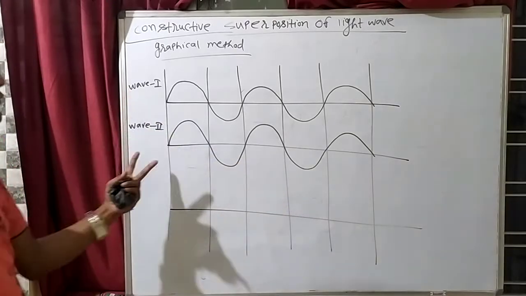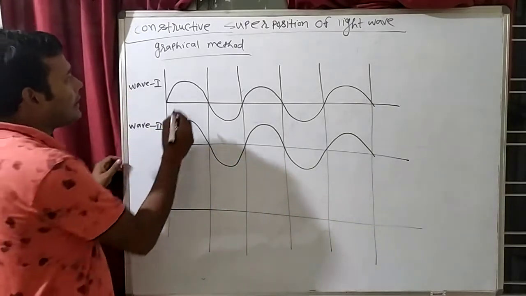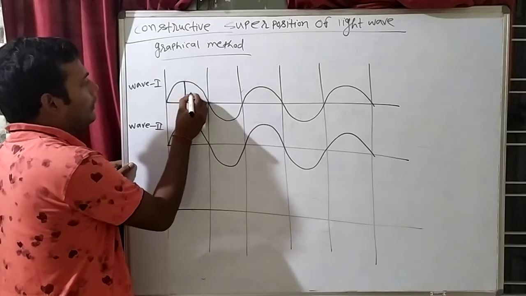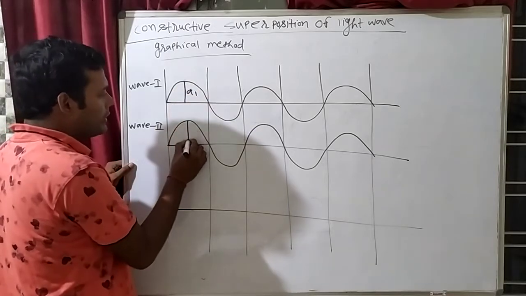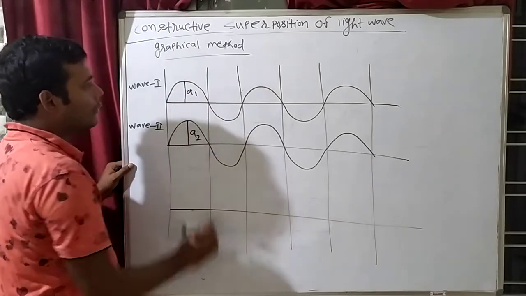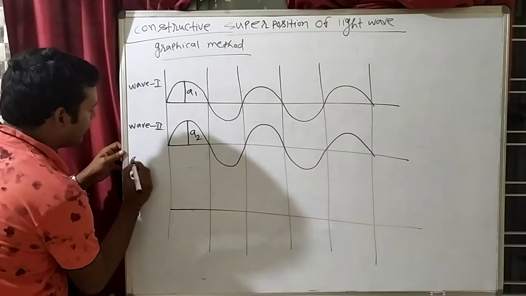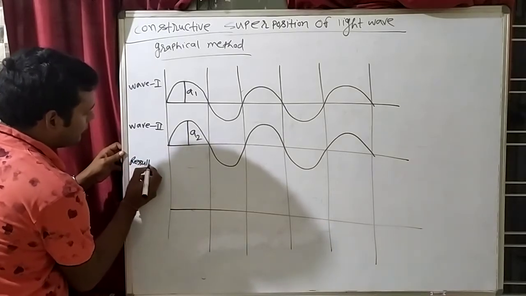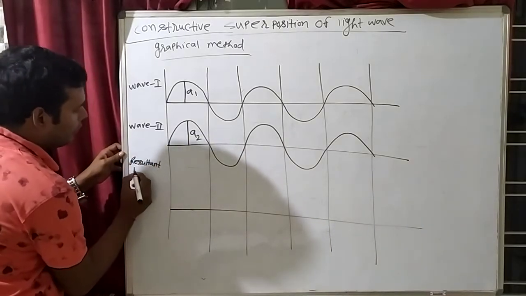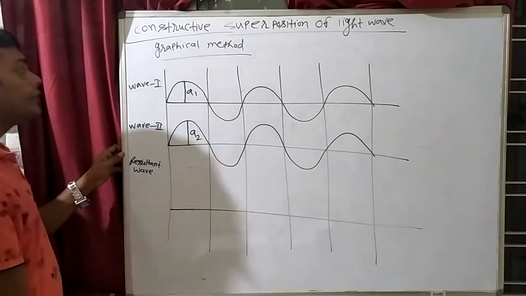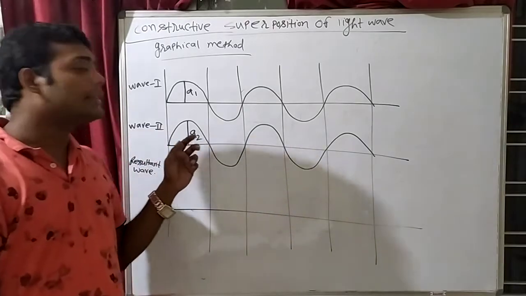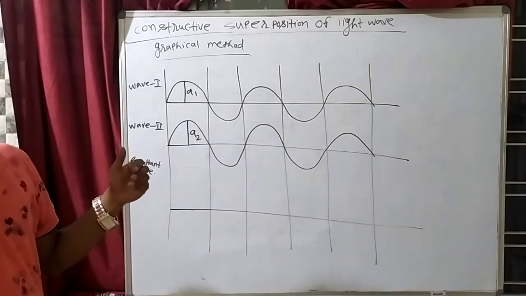So this is our first wave, this is our second wave. Let's say this amplitude is A1 and this amplitude is A2. So what will be the resultant wave? How will we make the resultant wave? So is this constructive or destructive?